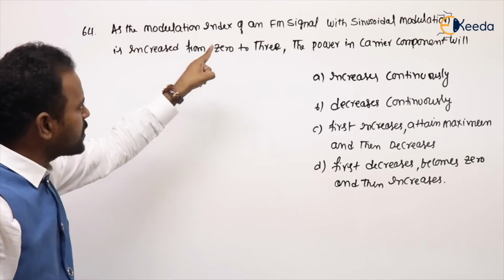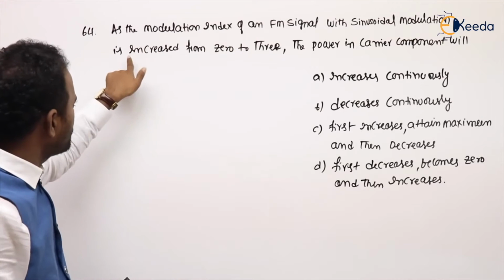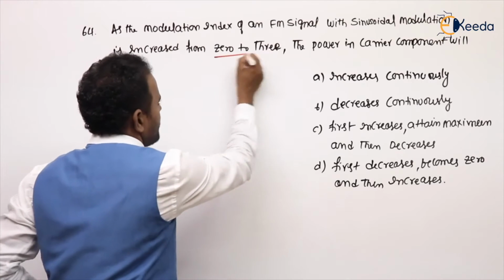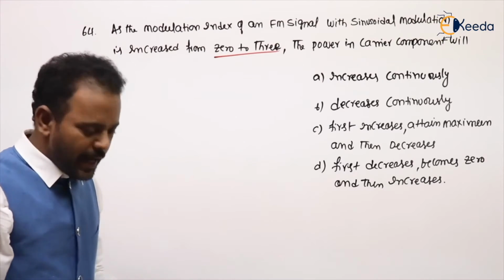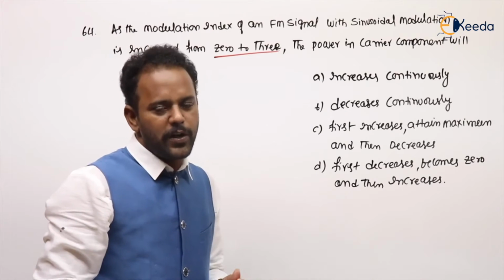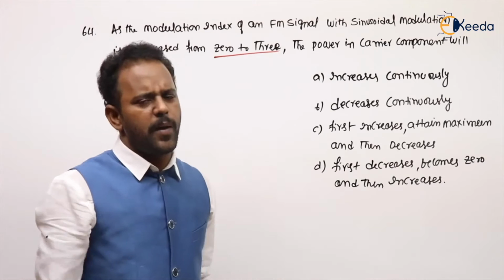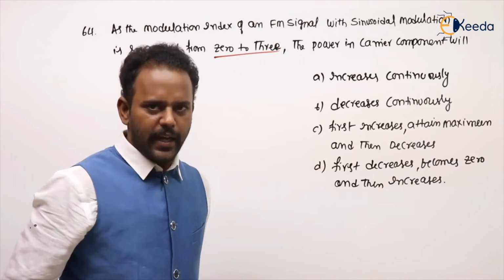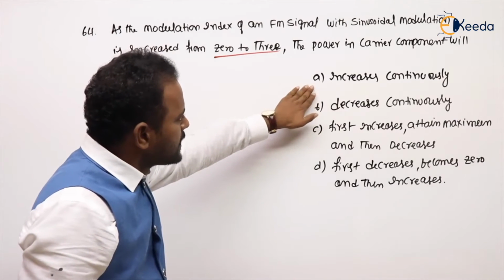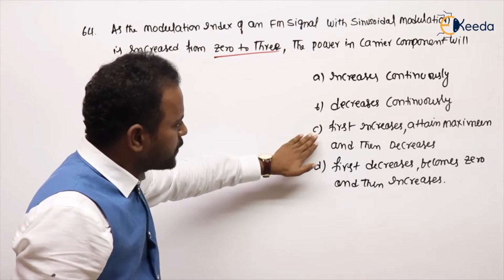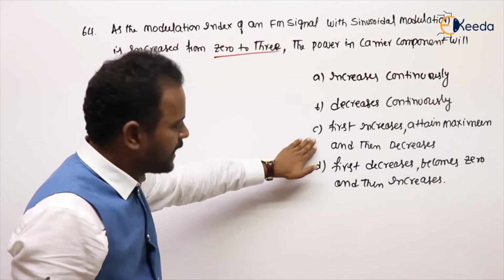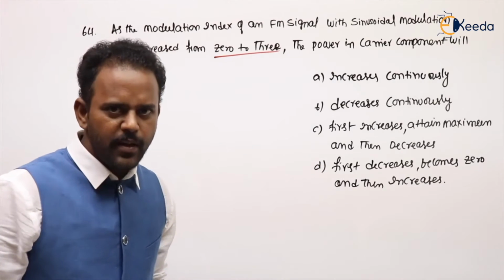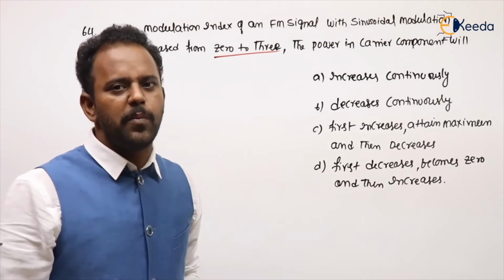As the modulation index of an FM signal with sinusoidal modulation is increased from 0 to 3. From where to where, sir? 0 to 3, sir. The power in the carrier component. Carrier component means the carrier frequency component only in FM. One of the excellent problems asked in the ESE examination long back, and it also came in GATE. Option A, increases continuously. Option B, decreases continuously. Option C, first increases, attains maximum and then decreases. Option D, first decreases and becomes 0, then increases. What is it asking, sir? Carrier frequency component, sir.